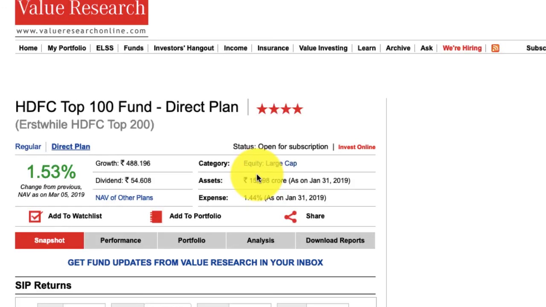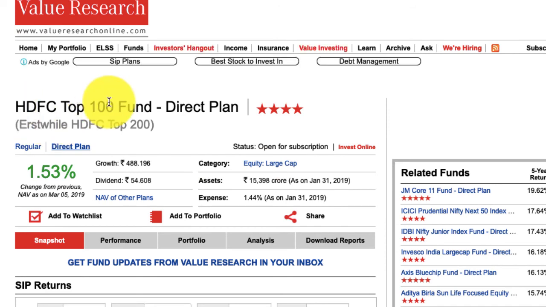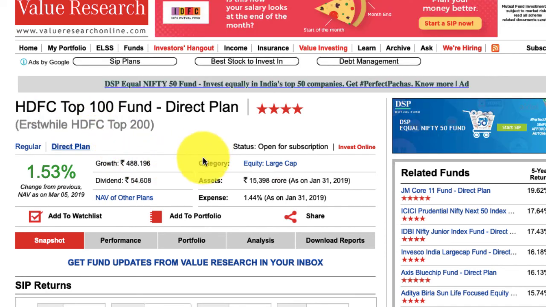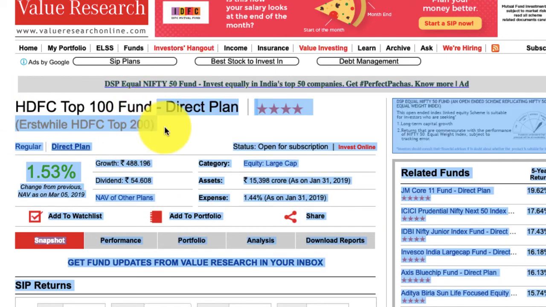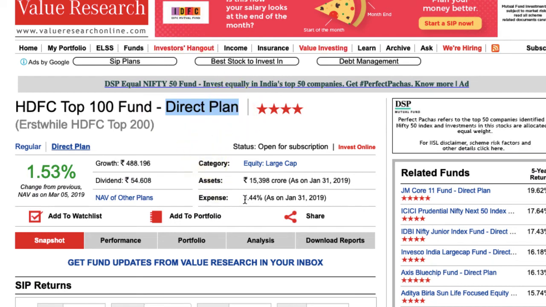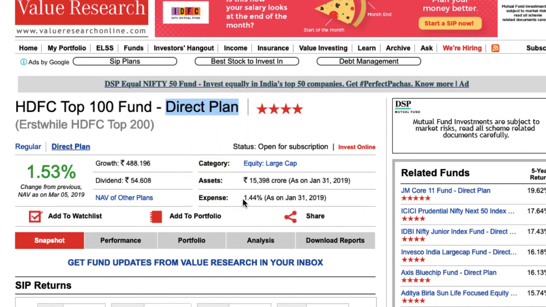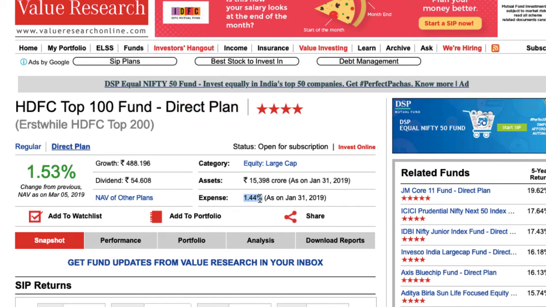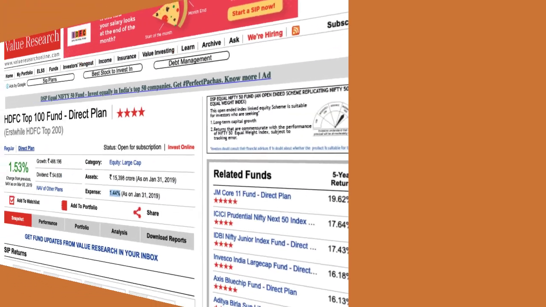Similarly, when I click on direct, which is the same fund as HDFC Top 100 fund, it goes to 1.44. So by investing into the same fund but in a direct plan, you actually save around 0.6%, and this is not one time, it is applied every year. So every year this kind of saving is done.